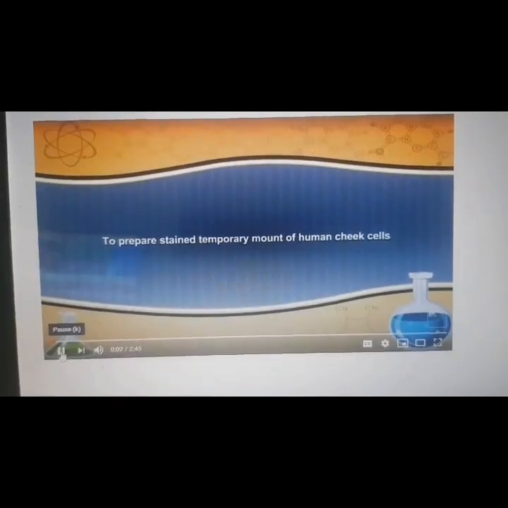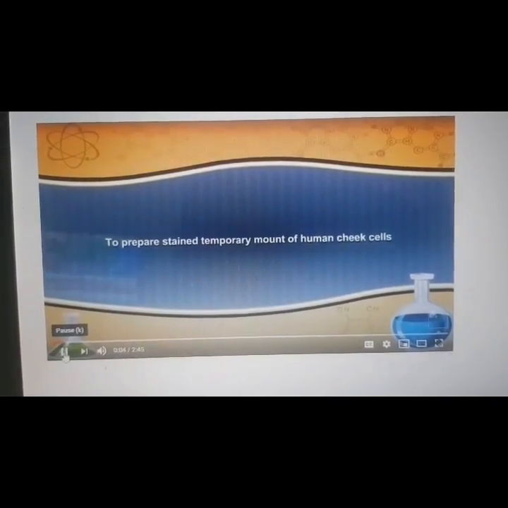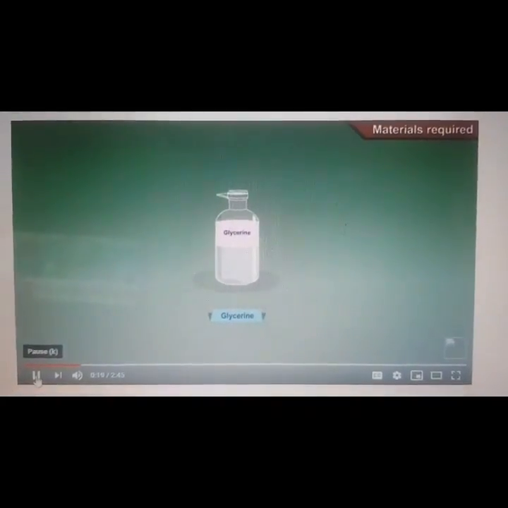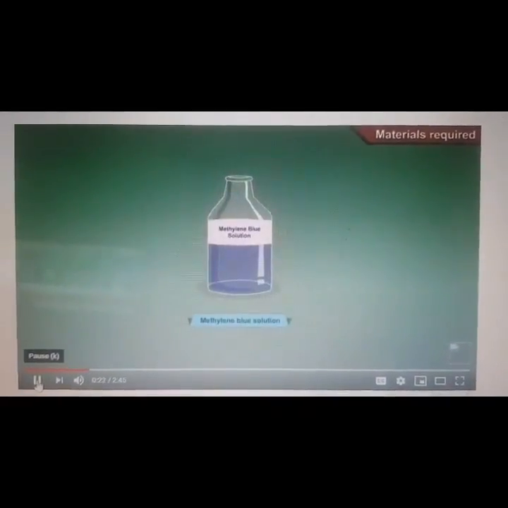Stained temporary mount of human cheek cells. Materials required: slide, cover slip, toothpick, glycerine, methylene blue solution, blotting paper, compound microscope, dropper, water.